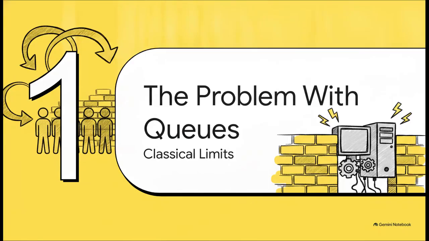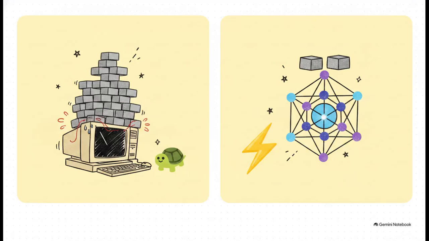Part 1. The problem with queues. See, for simple, predictable queues, we have neat little mathematical formulas. But for real-world scenarios, like heavy-tailed cloud workloads where a few massive tasks can suddenly just clog up the whole system, there's no closed-form math for that. None. Engineers have to rely on classical Monte Carlo simulation instead. They essentially simulate the queue millions of times to guess the probability of an SLA breach.